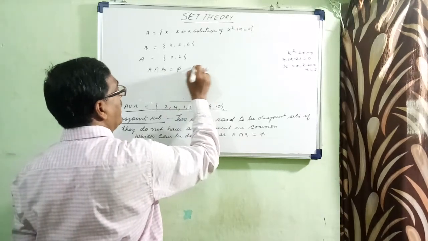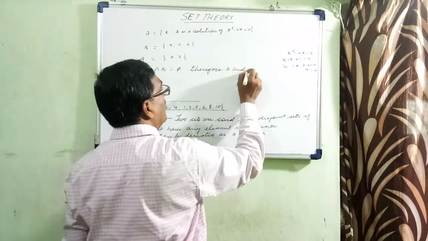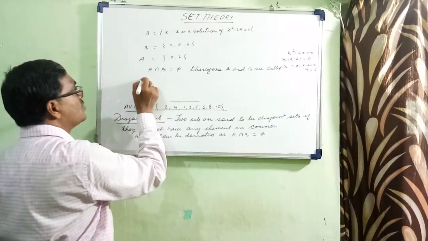Therefore A and B are called disjoint sets.